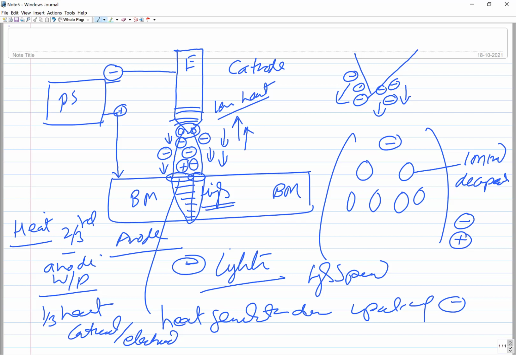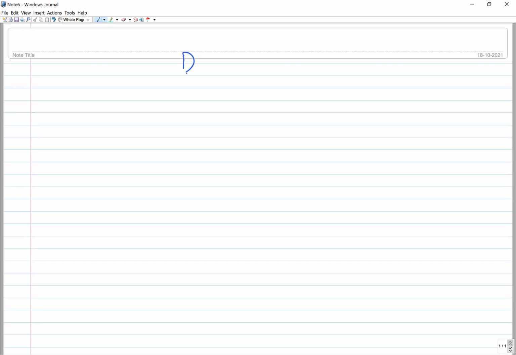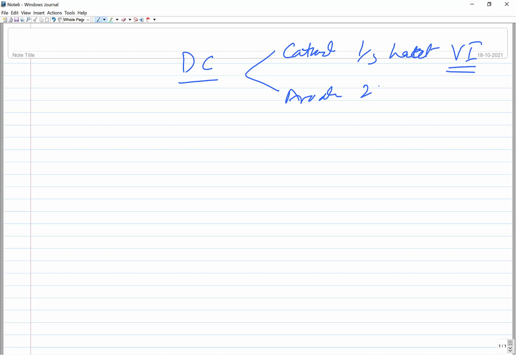This is true for DC welding: on the cathode side, you get about one-third of the heat generated by the arc, that you can get from the VI, and on the anode side you get two-thirds of the heat generated by the VI, that is the arc heat.